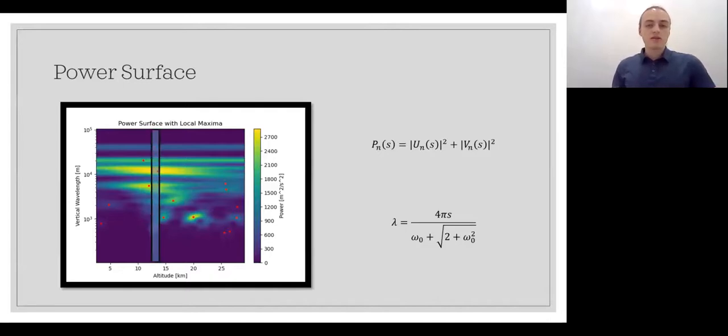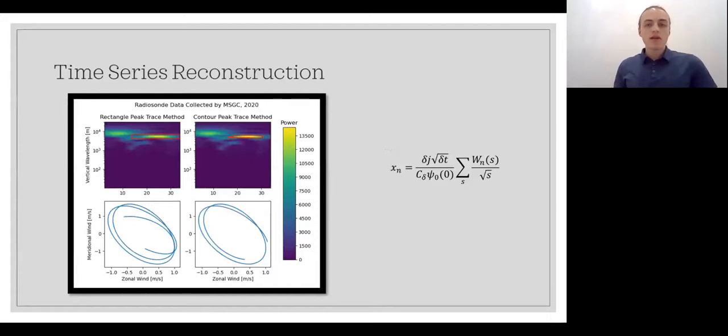And this allows us to separate waves which may appear similar in our original data, such as the waves highlighted here, which have very similar altitudes, but very different wavelengths. We can then reconstruct the time series at specific altitudes and, more importantly, at the specific vertical wavelengths of the waves that we're looking for. This allows us to see neat ellipse-like structures in our data rather than the mess that we originally had, because all of the wavelengths present in our data that weren't part of the wave were also included when we trimmed out a specific time.